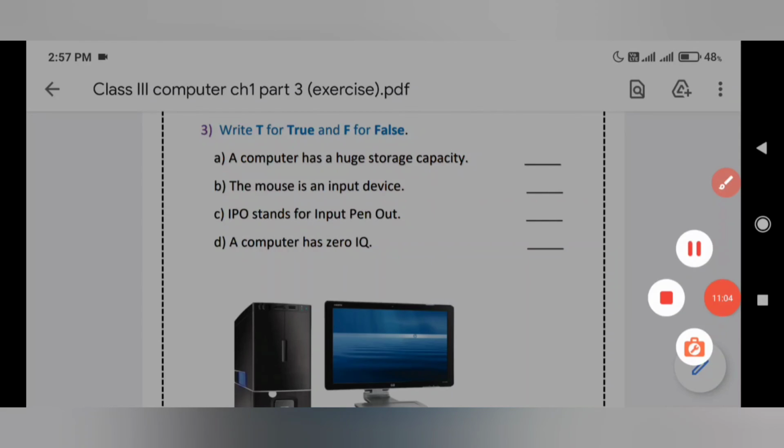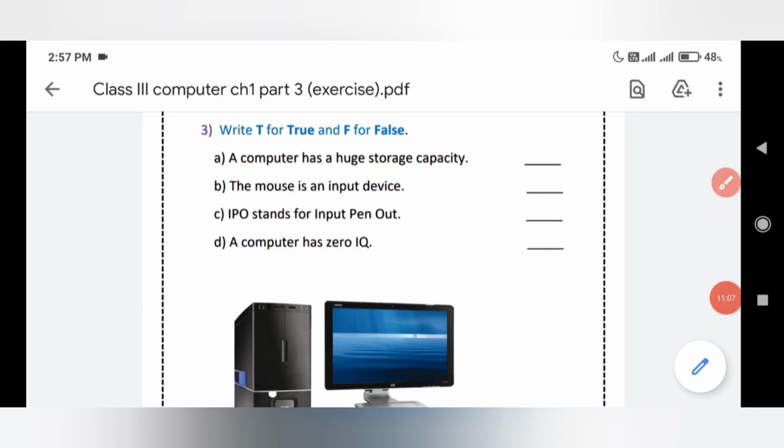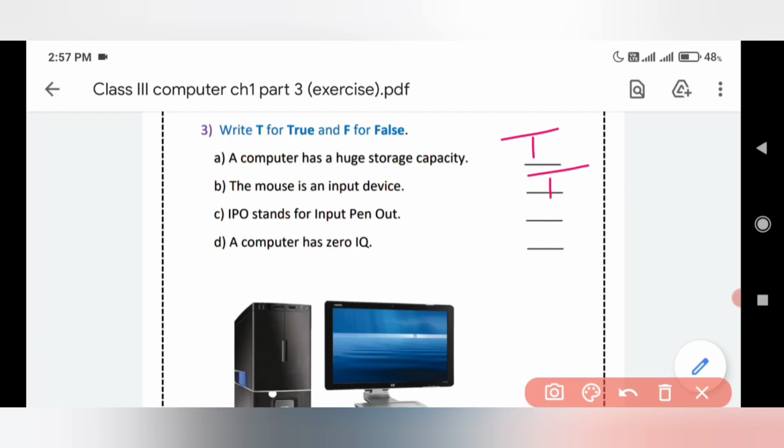Come to the fourth one, that is a computer has 0 IQ. Is it true? A computer also has IQ? No, a computer does not have IQ, no? So, a computer has 0 IQ. Yes, why? Because it is a non-living thing and it is a man-made machine. So, it is true. The spelling of true is TRUE. Clear? Okay, then fine.